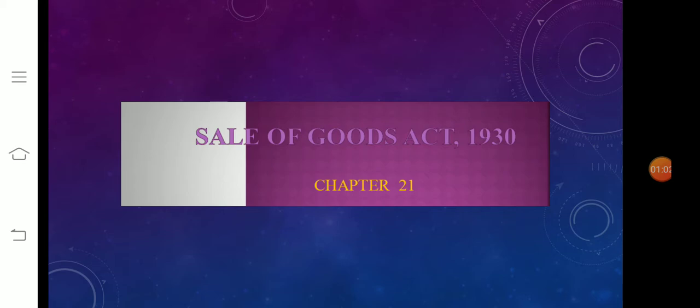Now we can discuss today's topic, Unit 8, the Sale of Goods Act 1930 and the Negotiable Instruments Act 1881. So chapter 21, the Sale of Goods Act 1930.